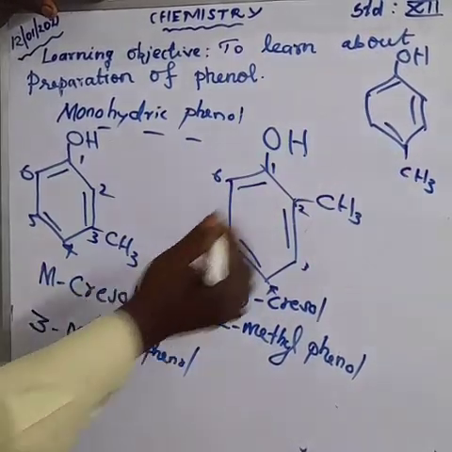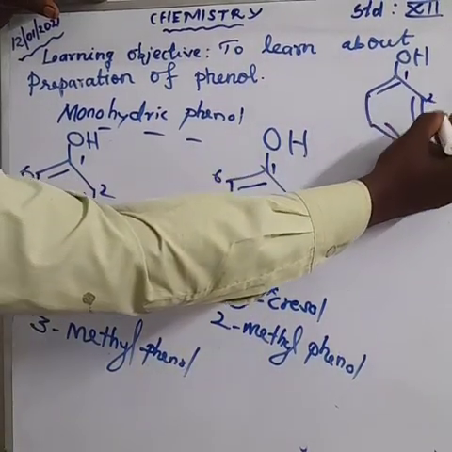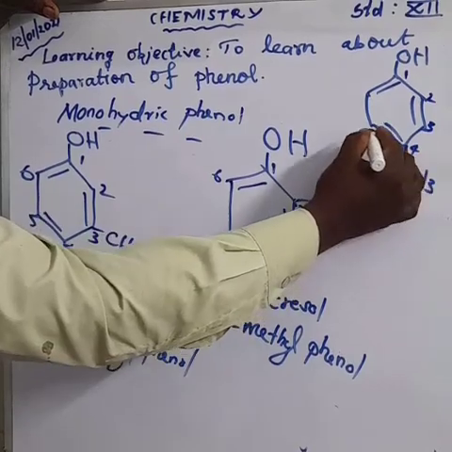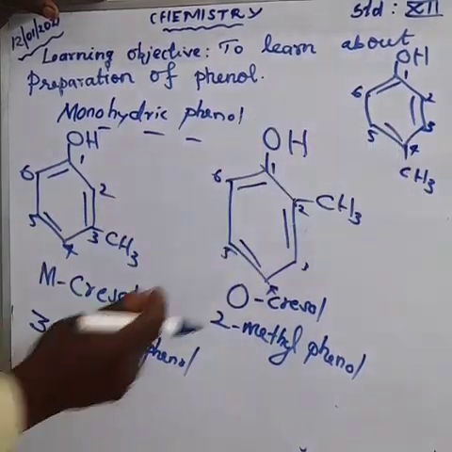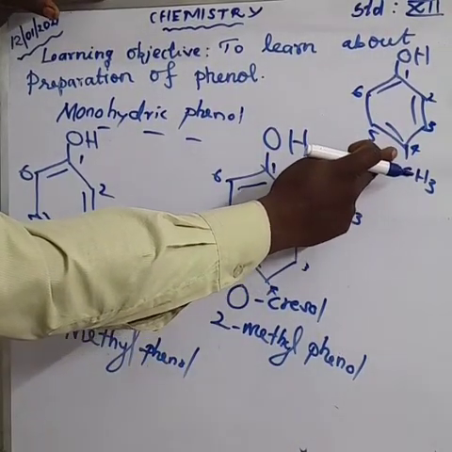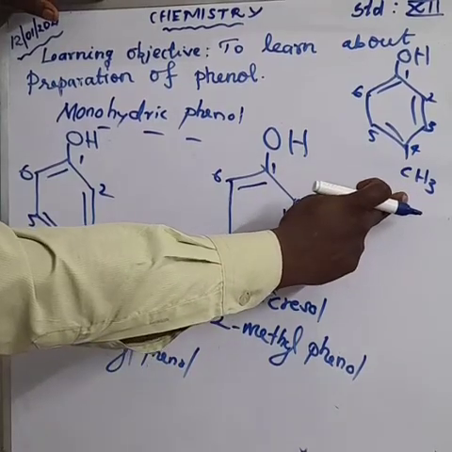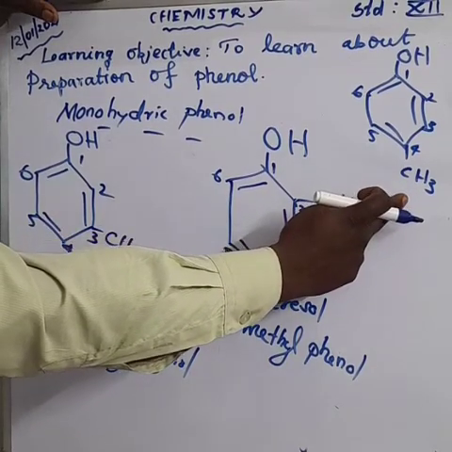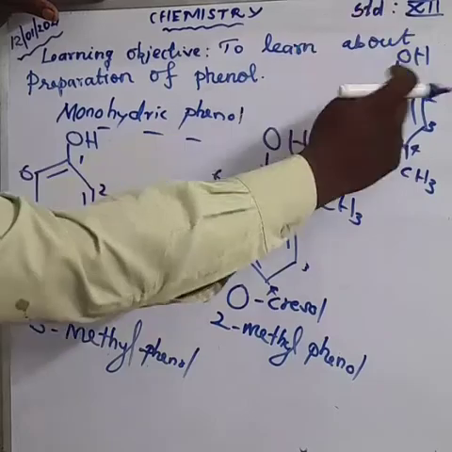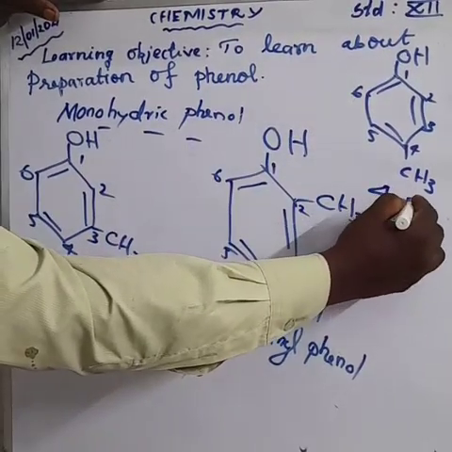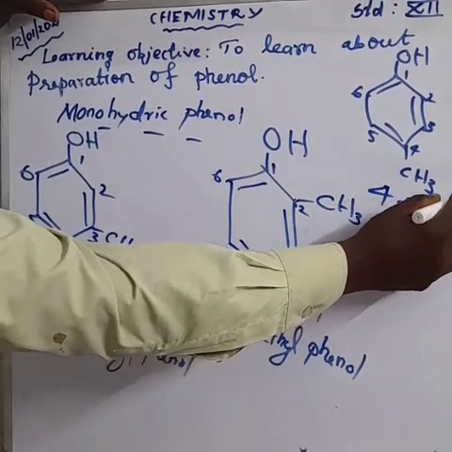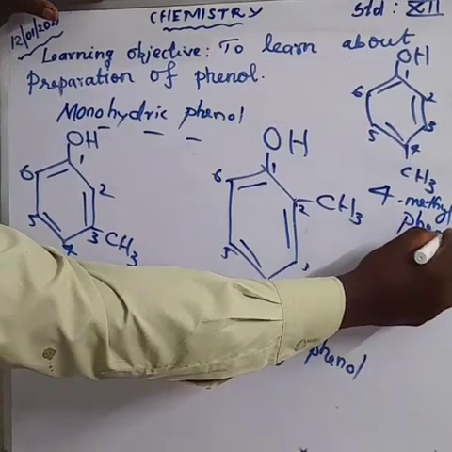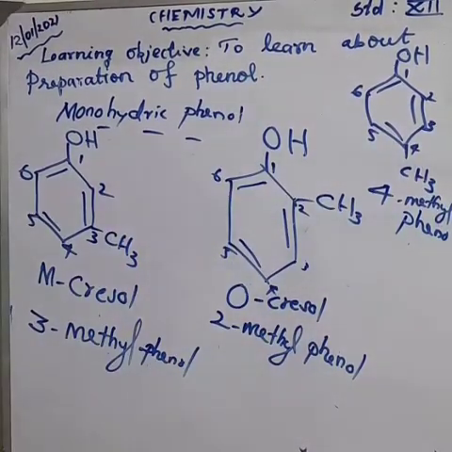Start with the functional group, number 1, 2, 3, 4, 5, 6. So fourth carbon having methyl group. Can you say what's the name of the compound? 4-methyl phenol. What's the common name? Paracresol. Clear? Have any doubt?